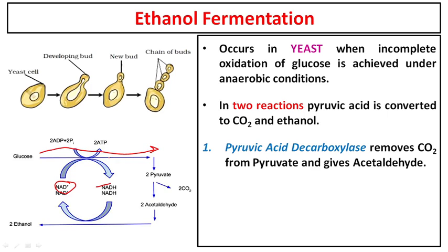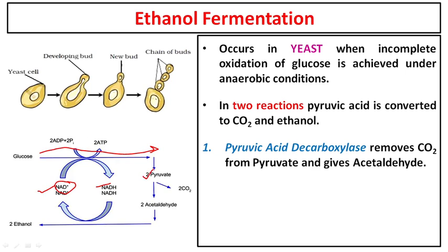Remember the step where phosphoglyceraldehyde gets converted into phosphoglycerate. During this process, you require a hydrogen acceptor, an electron acceptor, which is nothing but your NAD plus.